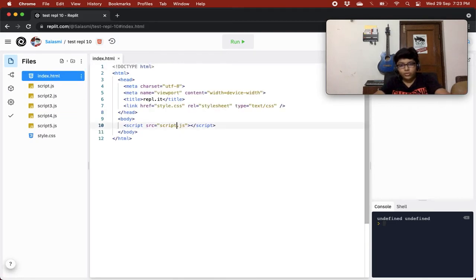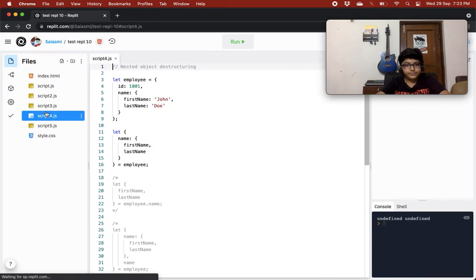Now we'll just move on to script 4. Right, so in script 4 we are learning about nested object destructuring, right? So over here, let's see what we have. We have an employee object in which we have an ID, and we have a name object in it, in which we have first name and last name, right?